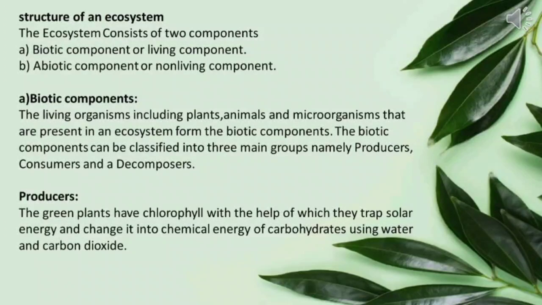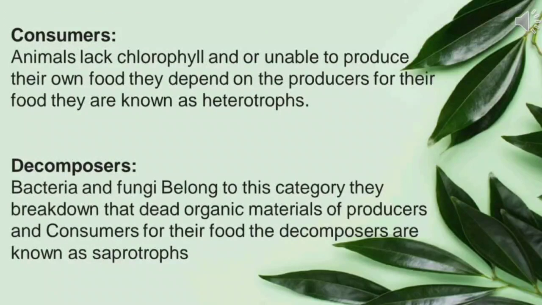What do you mean by producers? The green plants have chlorophyll with the help of which they trap solar energy and change it into chemical energy of carbohydrates using water and carbon dioxide. Second one is consumers. Animals lack chlorophyll and are not able to produce their own food. They depend on the producers for their food. They are known as heterotrophs.